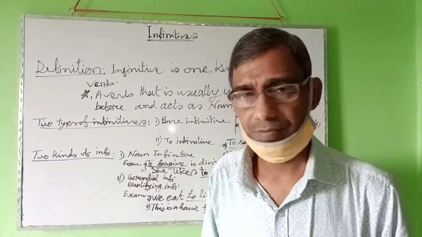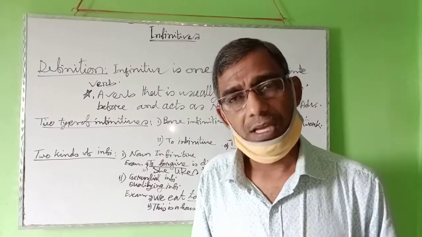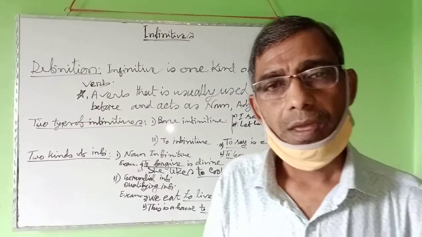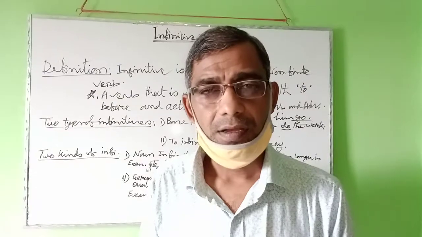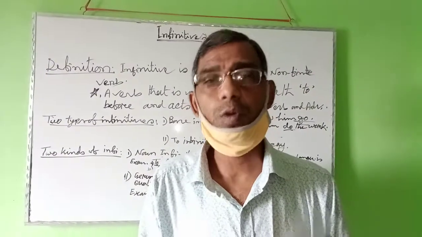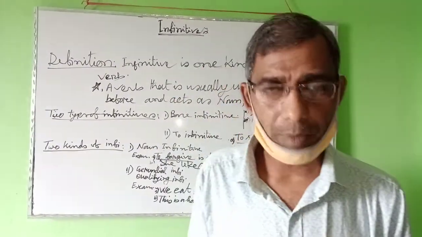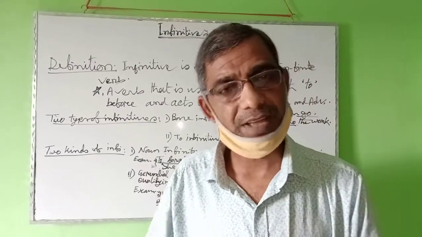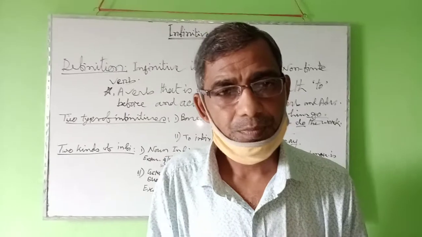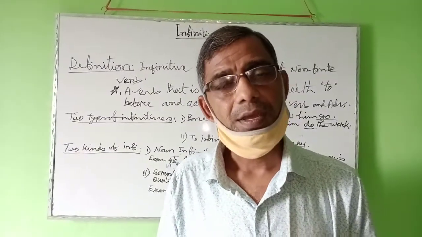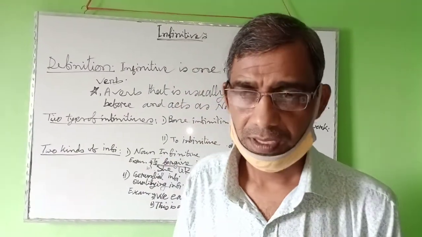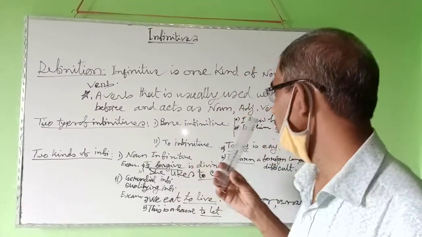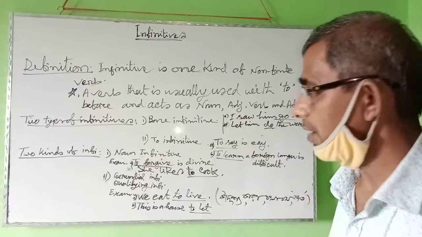It is called an infinitive. An infinitive is a verb of present form used with to before the present form of the verb. So the present form of a verb with to is called an infinitive, and it acts as a noun, adjective, verb and adverb.